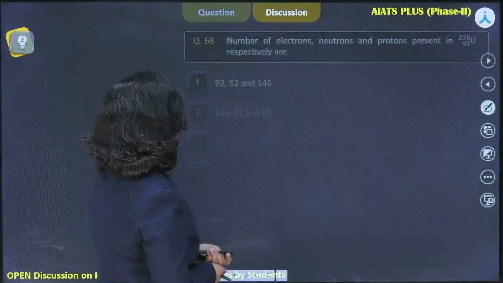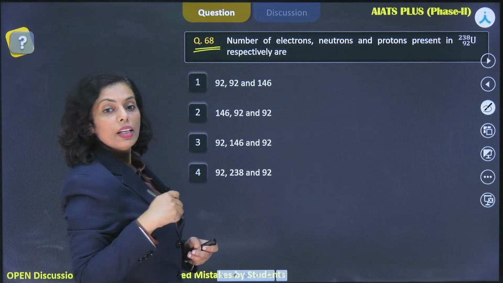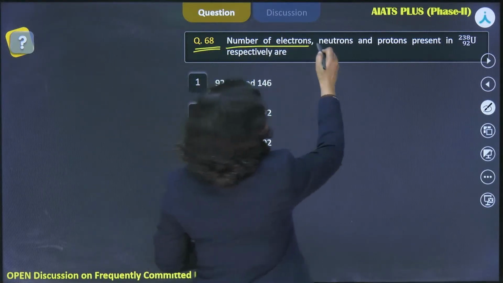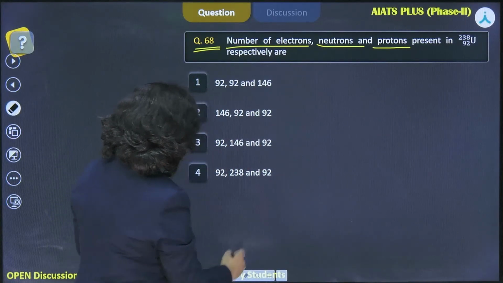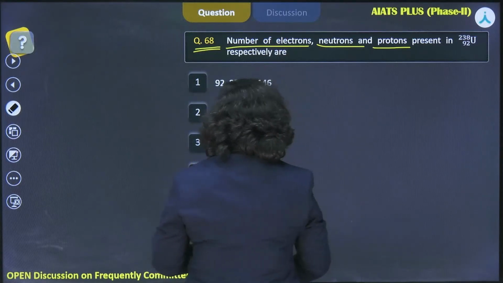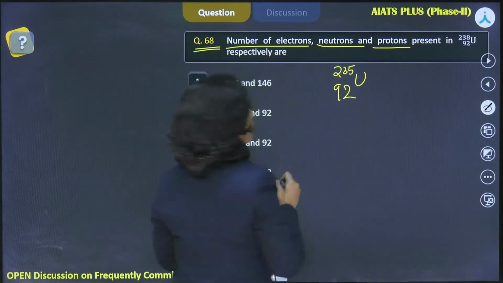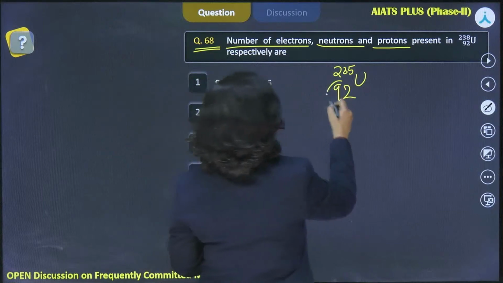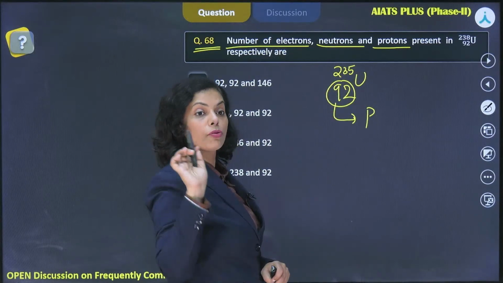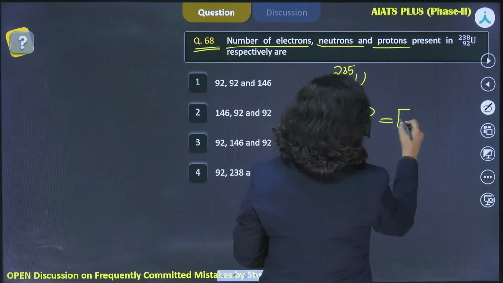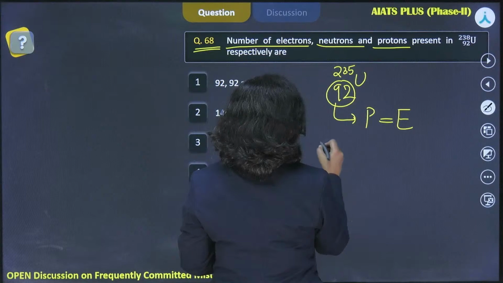Now, the next question that I am taking, though the question is too easy, where's the question? Yes, it is here. Question number 68. It asks for the number of electrons, neutrons and protons. This can be said to be the easiest question, right? Because in this question you have a species, and that species is an isotope of uranium, 92U. This is the atomic number, and it gives us the number of protons, right? And if it is an atom, not an ion, this is equal to the number of electrons as well, right? Okay. And what about the number of neutrons?